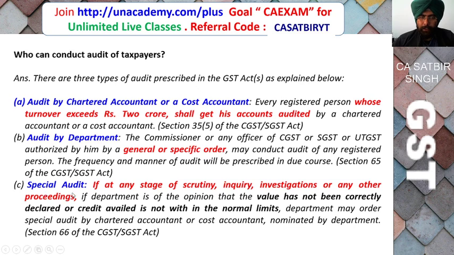Third kind of audit is the special audit. If during the stage of scrutiny, inquiry, investigation, or any other proceeding, the GST department is of the opinion that the value has not been correctly declared, that is, the turnover on which you are required to pay GST, or the credit availed is not within the normal limit. Now what is the normal limit? It has not been defined in GST. Suppose the person has claimed excessive credit under GST, then his special audit can be ordered by the GST department.